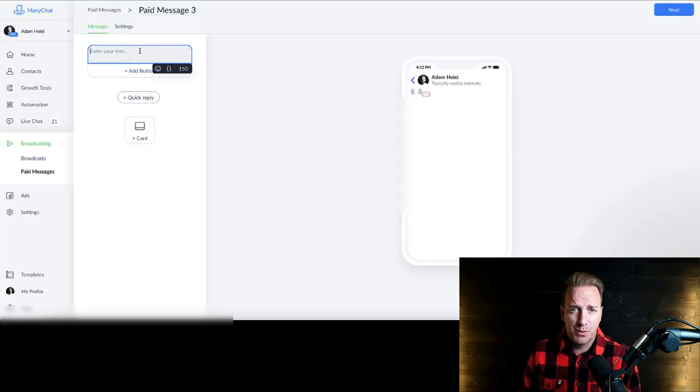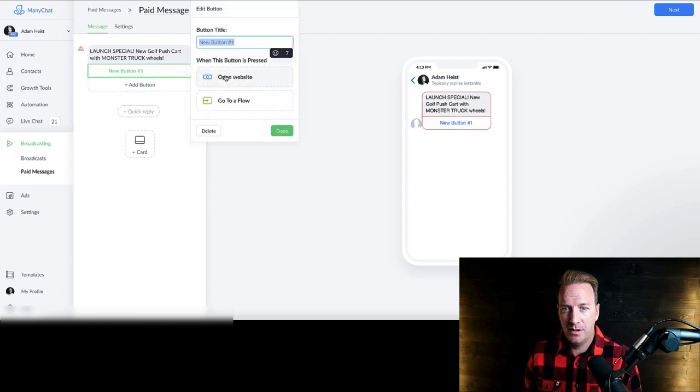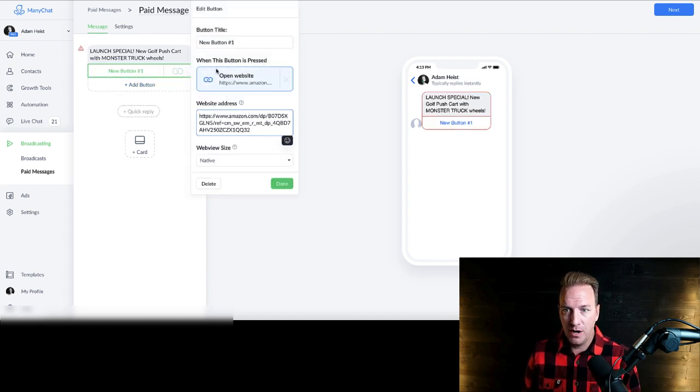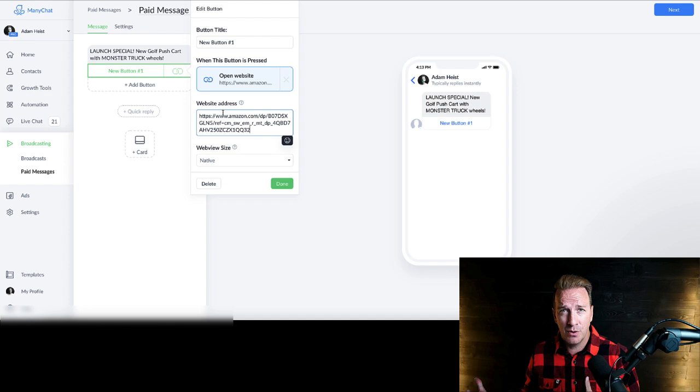And then this is super simple, right? Like we could be like launch special, new golf push cart with monster truck wheels. And then you just add a button, go to website, you could put the URL in there. This is another one where you could use like the fake Google link through the super URL on Sellerize if you want to make it look like it's coming from Google. You could use canonicals, or you could just use a direct link to your actual page.